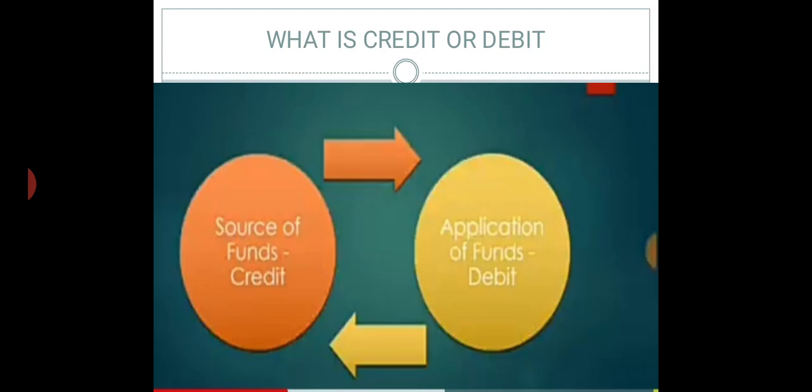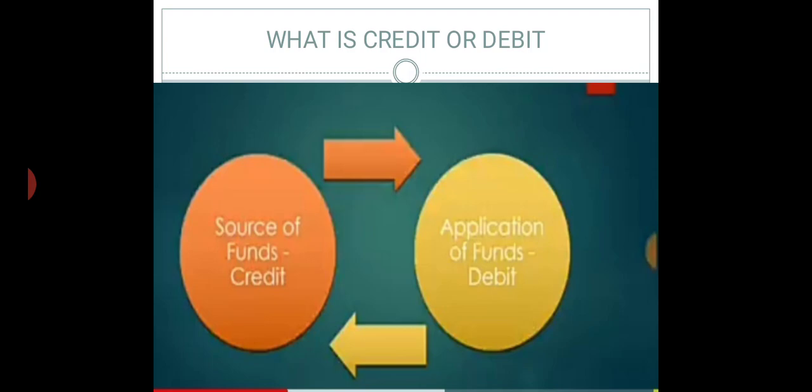What is credit or debit? While preparing the various accounts in the ledger, we must have a clear idea of the meaning of debit and credit, which form the very foundation of double entry bookkeeping. So, debit, abbreviated DR, refers to the left side of an account, and credit, abbreviated CR, refers to the right side.